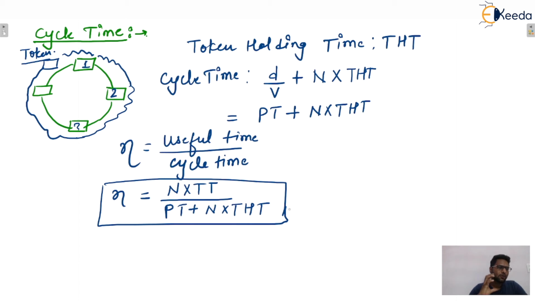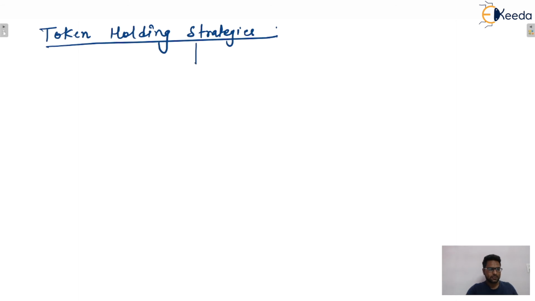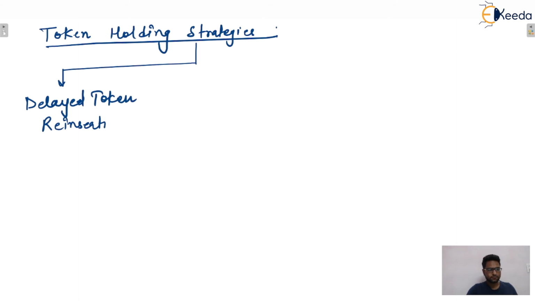Now, token holding time depends on two factors, or two strategies for token holding. I'm going to discuss these also. Token holding time strategies: the first one is delayed token reinsertion, and the second one is early token reinsertion.